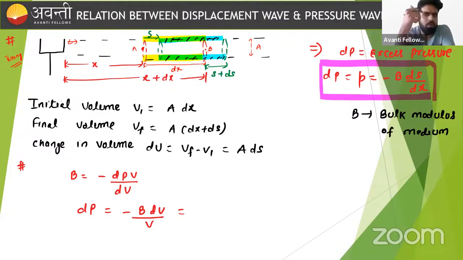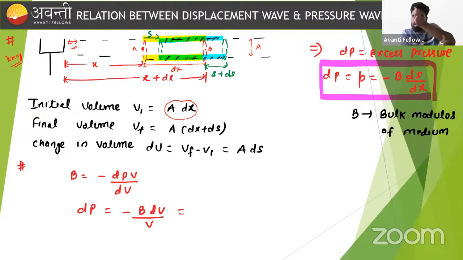So if I ask you what is the initial volume of this air column, suppose this is the air column at a distance x, with cross-sectional area A. So what is the initial volume, beta? We can say cross-sectional area times length, that is A ds. What will happen if we create a disturbance in the air?